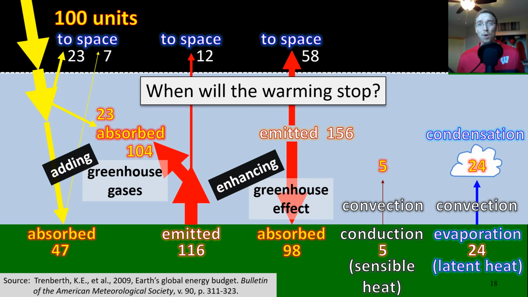So when will the warming stop? Well, it's hard to say, right? If the entire planet went completely carbon neutral, and we just cut out the addition of greenhouse gases, we would stabilize. But those gases, without a sink, are still there.